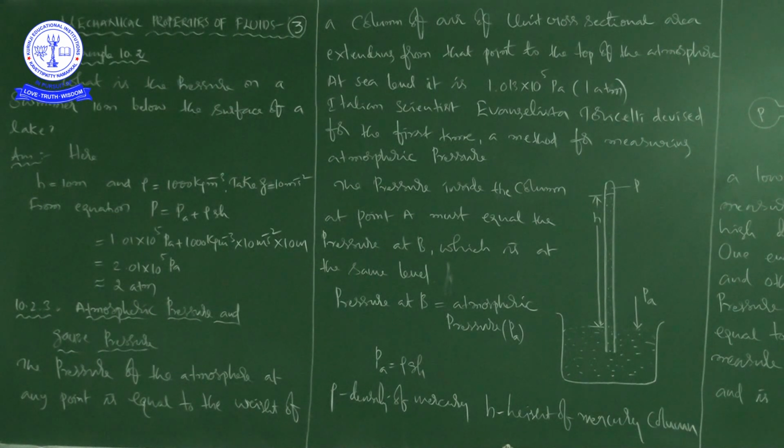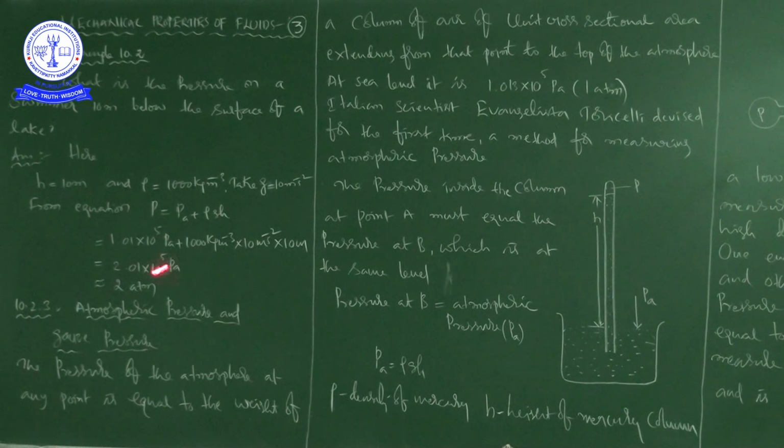Here, small h is equal to 10 meters and rho is equal to 1000 kg per meter cube. Take small g is equal to 10 meter per second square. These are the values they have given, because it is 10 meters below the surface of a lake. From the equation we discussed in our previous class, P is equal to Pa plus rho gh.